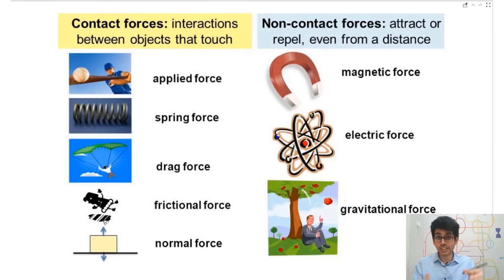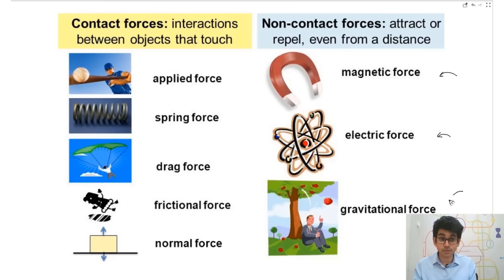The friction force which ensures that we don't slip, and again the normal force. Now most of us don't know what normal force is. We will have a look at what normal force is very soon. Then magnetic force, because of the magnets, and electric force, like if you have two charges Q1 and Q2, and if they are like charges, they will repel each other according to the law K Q1 Q2 upon R square.